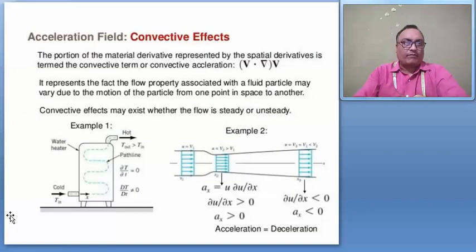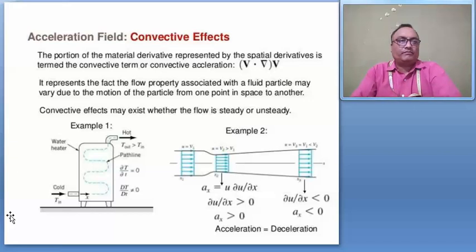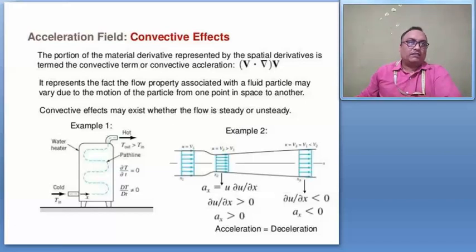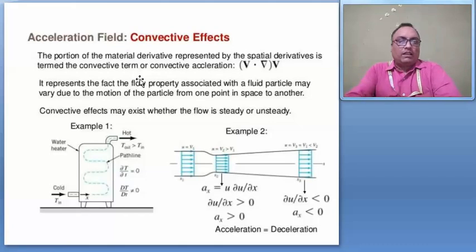Move to the next slide. This is the acceleration field. Here two examples are given which show the acceleration field. Both examples depend on the convective effect, or we can say convective acceleration.